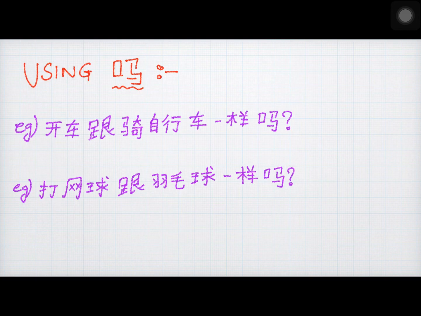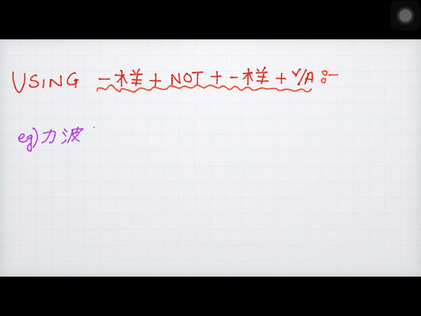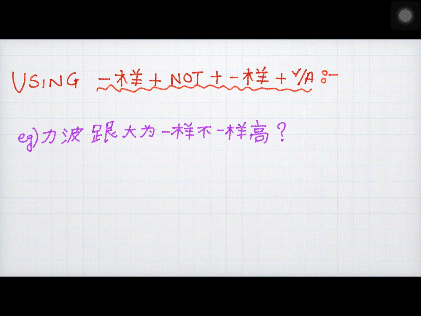Simple, right? Let's see the second way of making a sentence interrogative by using the rule yang plus not plus yang plus verb or adjective. Looking at the first example, li po gan ta wei yang cow. Is Lipo as tall as Ta Wei?